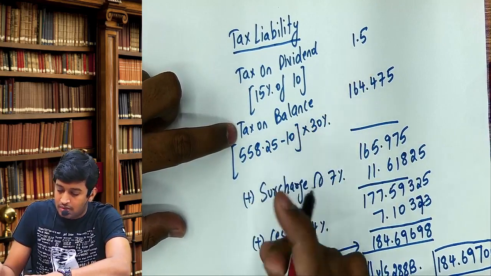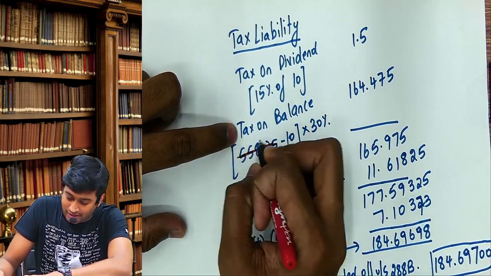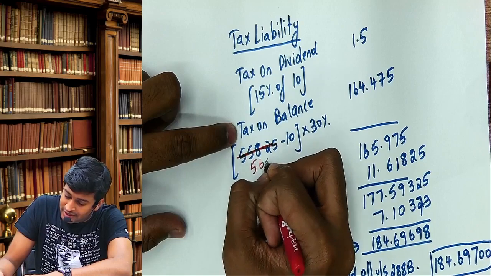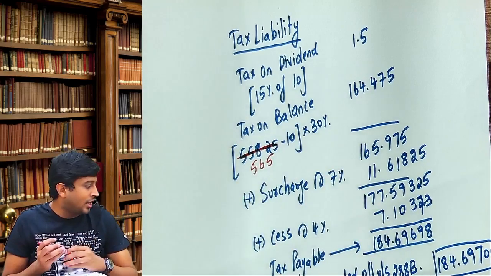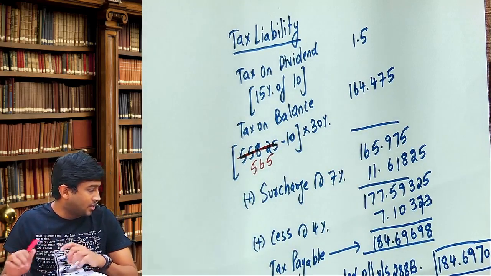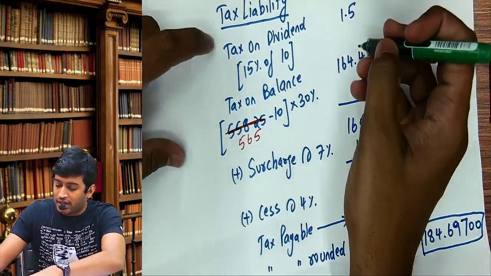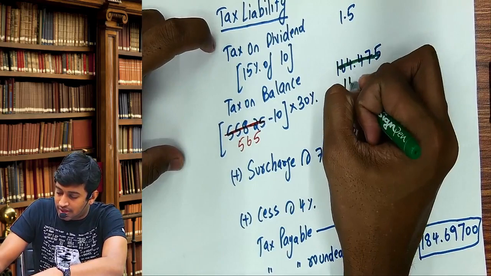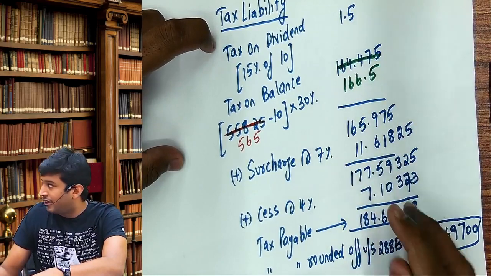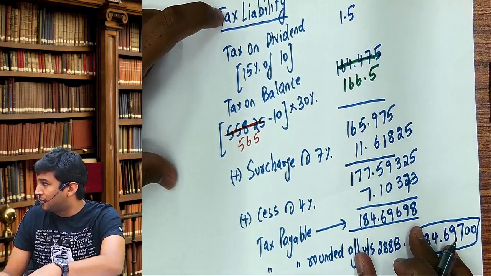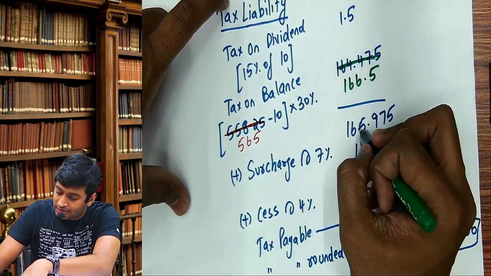Tax on balance, this is not 558, this is 565 minus 10 into 30%, which is 166.5.